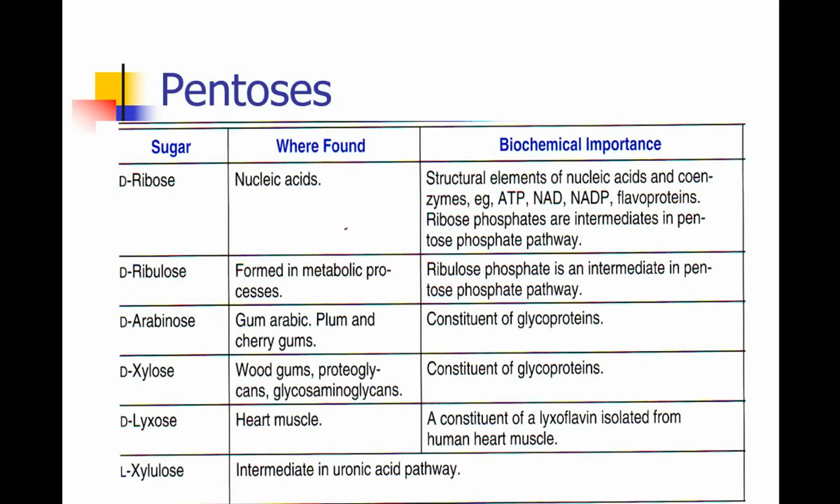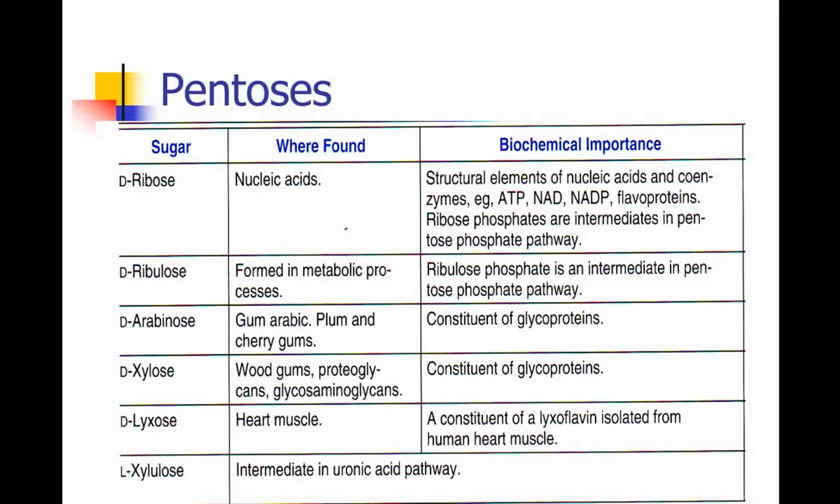Similarly, D-ribulose is a pentose sugar which is formed in metabolic processes, and ribulose phosphate is an intermediate compound of the HMP pathway. These pathways and all carbohydrate metabolism you will study in your second year, not now. Then D-arabinose, D-xylose, D-lyxose, D-xylulose are some of the examples of pentose sugars.